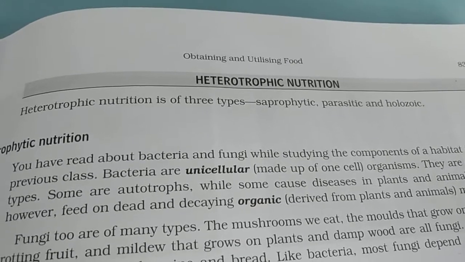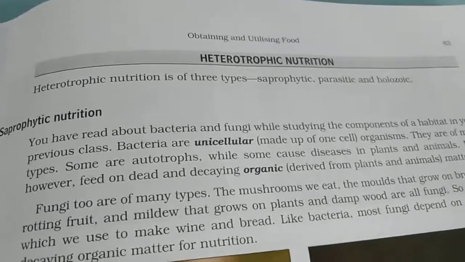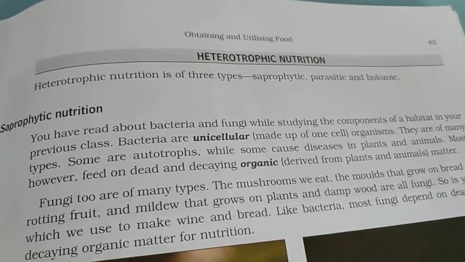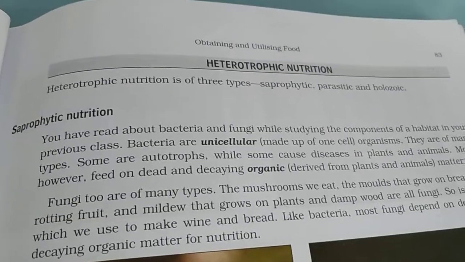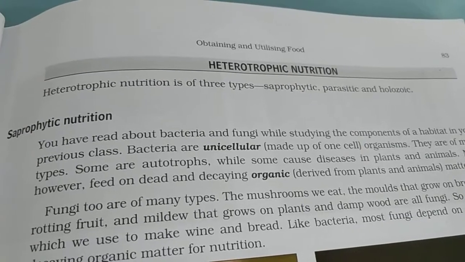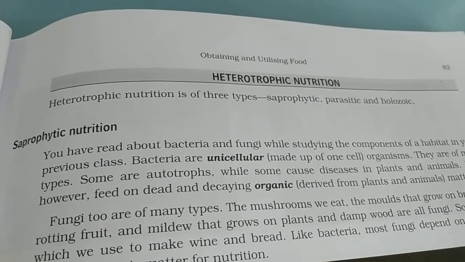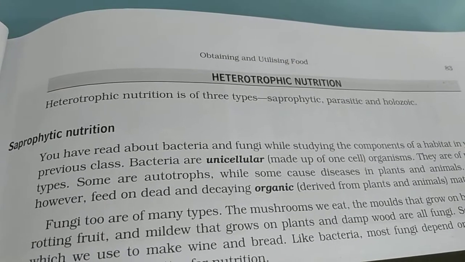Hello everyone. In last video we started the chapter obtaining and utilizing food. This chapter is from biology, and in last video we discussed about autotrophic nutrition. Today we will start with heterotrophic nutrition. There are three types of heterotrophic nutrition. These are saprophytic, parasitic and holozoic. We will discuss one by one.